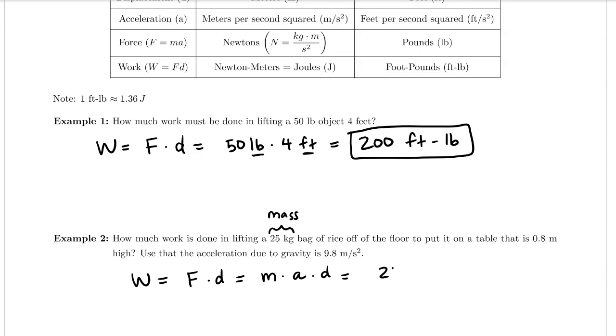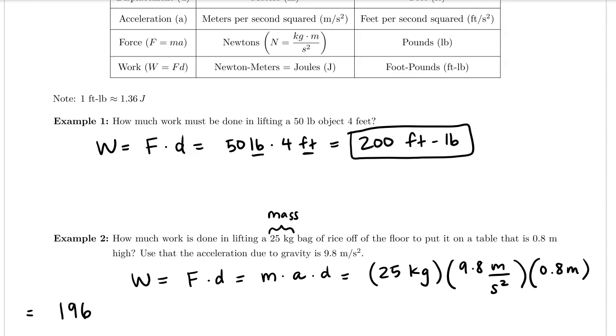So our mass is 25 kilograms, the acceleration is 9.8 meters per second squared, and the distance is 0.8 meters. If I multiply 25 times 9.8 times 0.8, that gives me 196.